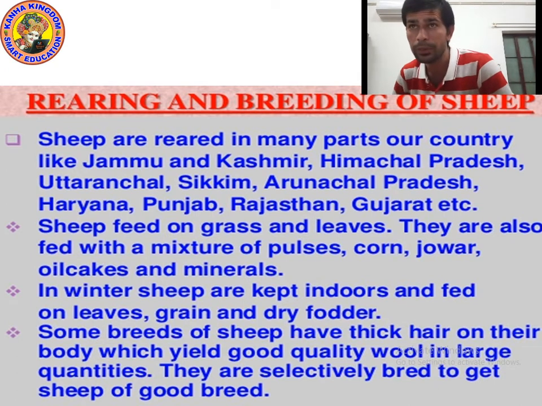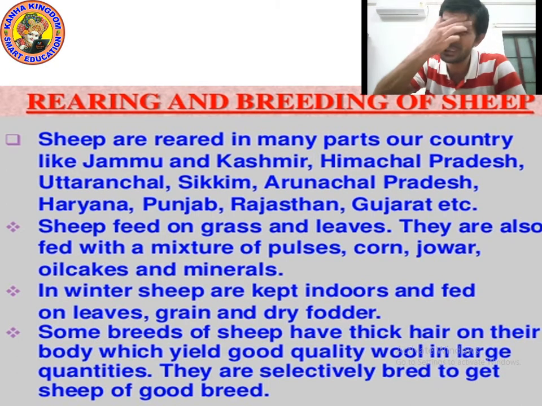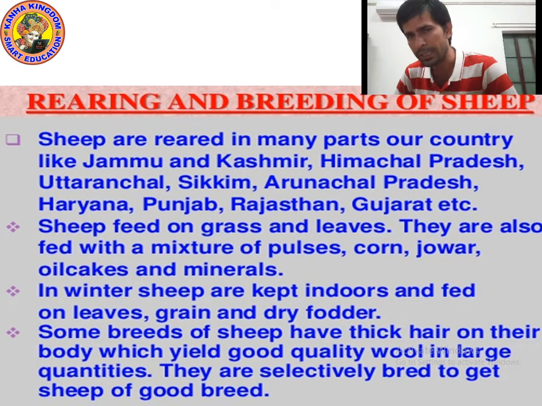So kids, I hope you understood. Okay, first point is sheep are reared in many countries, not only in India. In India, generally Jammu, Kashmir, Rajasthan, Punjab, Haryana, Gujarat, Uttaranchal, Arunachal Pradesh.